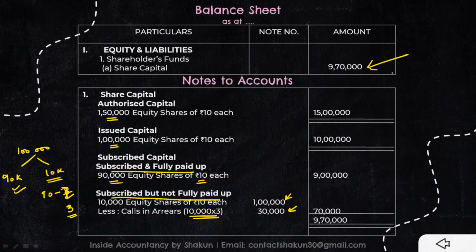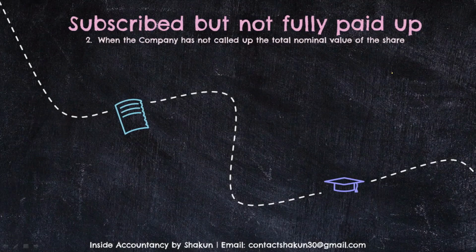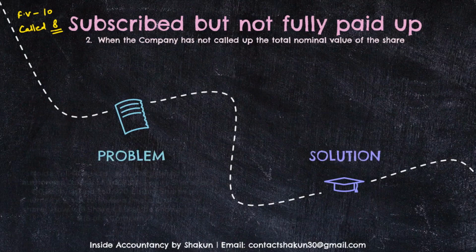Now we come to the next case, subscribed but not fully paid up, when the company has not called up the full total nominal face value of the share. What does that mean? If the face value of the share is 10 and the company has called up only 8, has not called up the remaining 2, that means it is a part of subscribed but not fully paid up. We'll take another example for that.